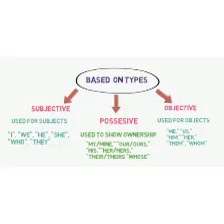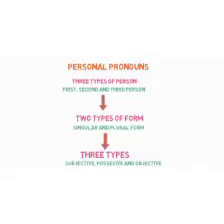Then third is based on types: subjective case, possessive case and objective case. So personal pronouns can be divided in three basic ways. First, point of view: first, second, third person. Second, two forms, singular and plural. Third, subjective, possessive and objective case.